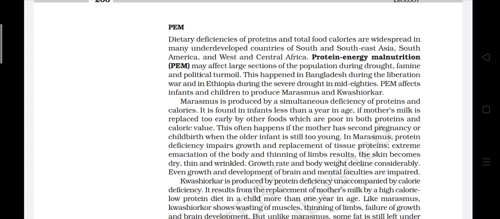In marasmus, protein deficiency impairs growth and replacement of tissue proteins. Extreme emaciation of the body and thinning of limbs result. The skin becomes dry, thin and wrinkled. Growth rate and body weight decline considerably. Even growth and development of brain and mental faculties are impaired.